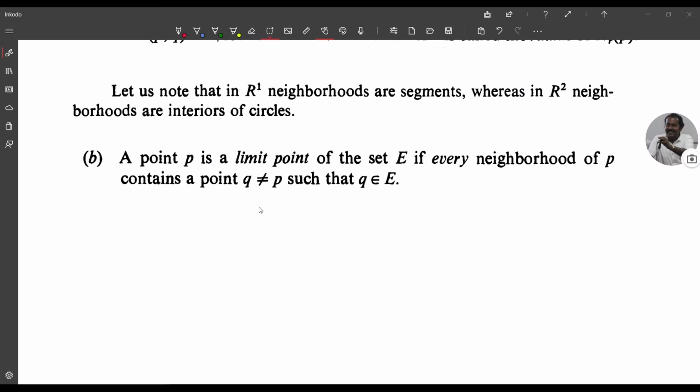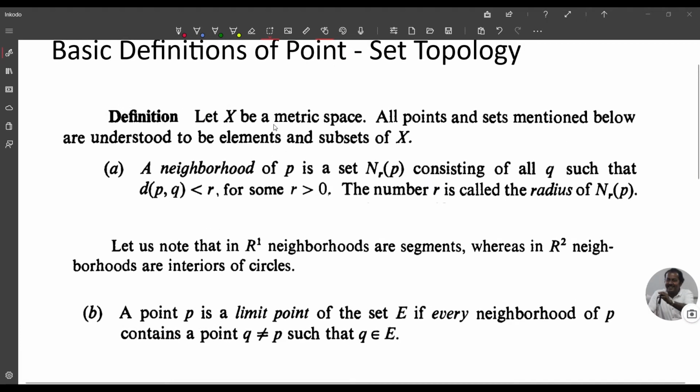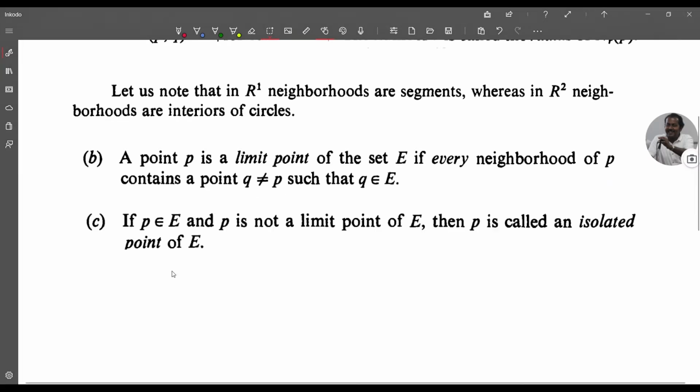Now we define limit point of a set E, where E is a subset of the metric space X. A point P is a limit point of the set E if every neighborhood of P contains a point Q not equal to P such that Q belongs to E. If P belongs to E, where E is a subset of the metric space X, and P is not a limit point of E, then P is called an isolated point of E.